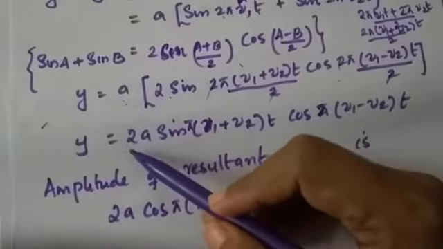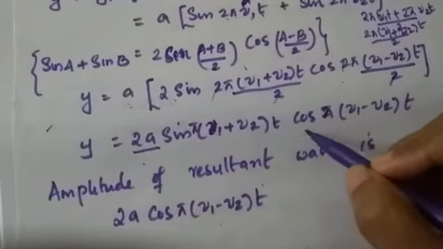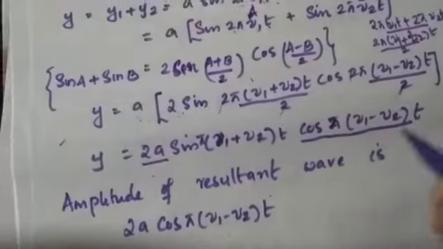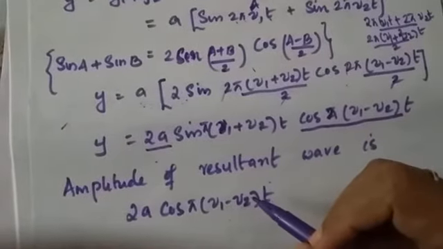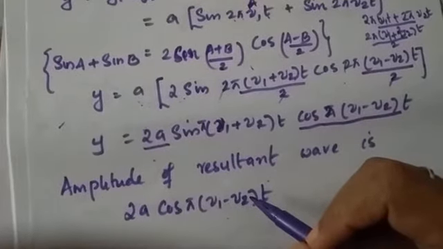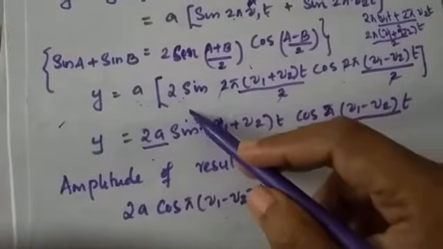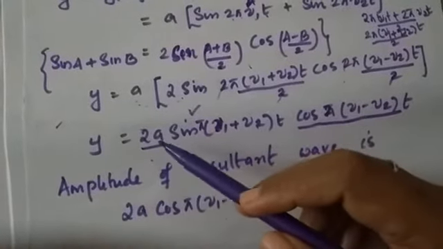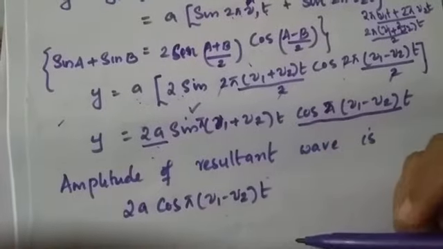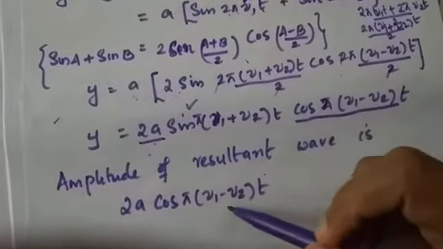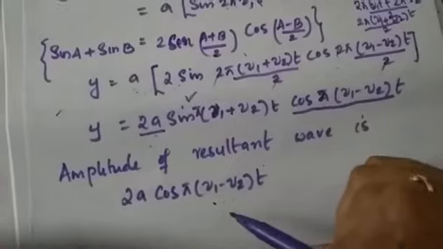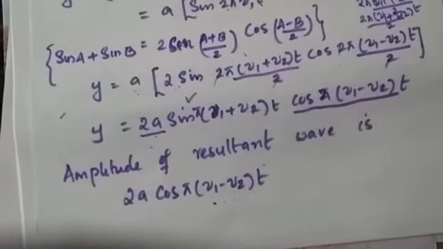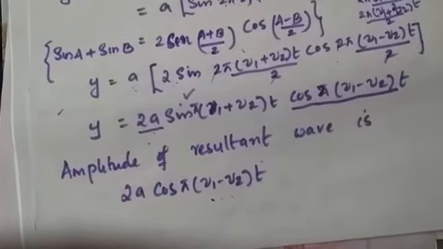Now here the amplitude of the resultant wave will be 2a cos pi (nu 1 minus nu 2) t. That will be the amplitude of the resultant wave. And the sine term will represent the rest of the wave, or the progressive part of the wave. 2a cos pi (nu 1 minus nu 2) t represents the amplitude of the wave. So next we want to find out the condition for maxima and minima of this amplitude.